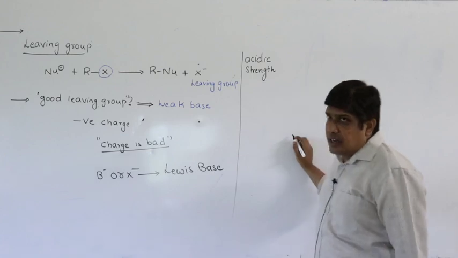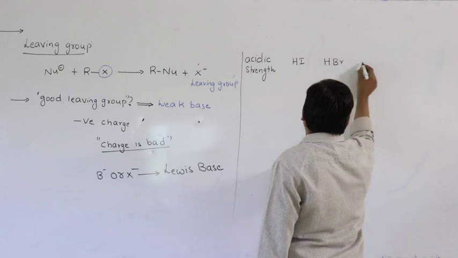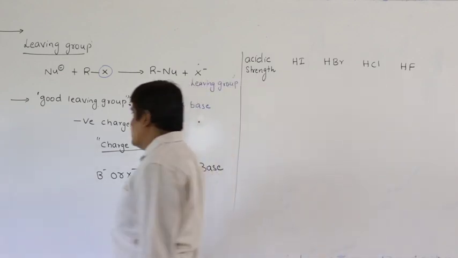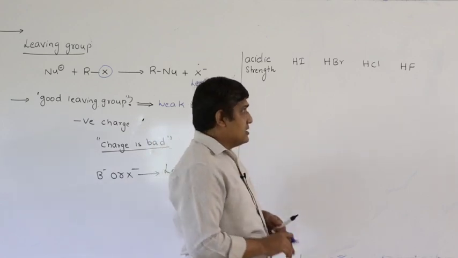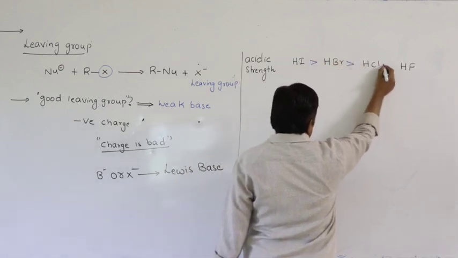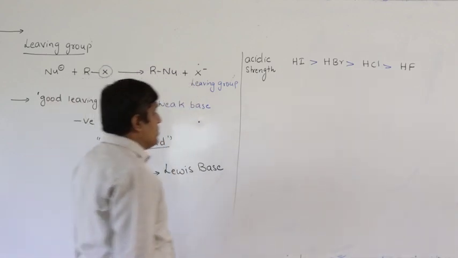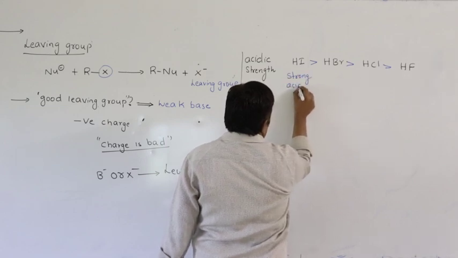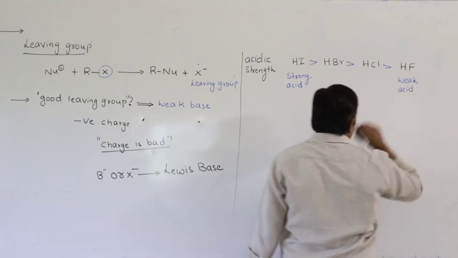Suppose I take hydrogen halides, let us take HI, HBr, HCl, HF. They are nothing but hydrogen halides. All are acids, right? We have already studied the acidic strength order, so I am directly writing it: the acidic strength of hydrogen halides follows this order. HI is greater than HBr, HBr greater than HCl, HCl greater than HF. So here HI is a strong acid, and HF is a comparatively weak acid. This is what we are concluding.